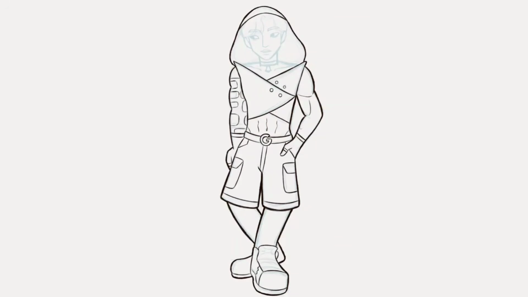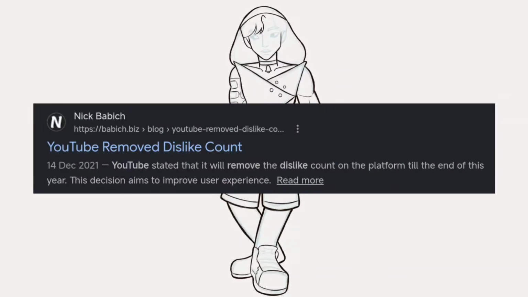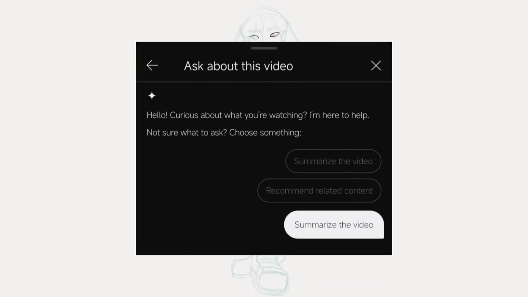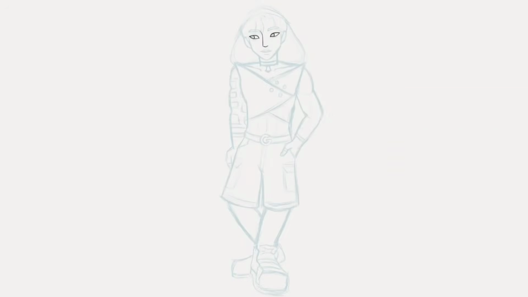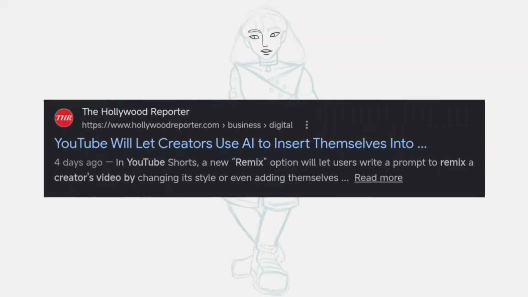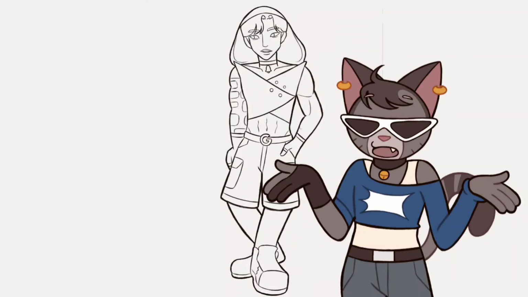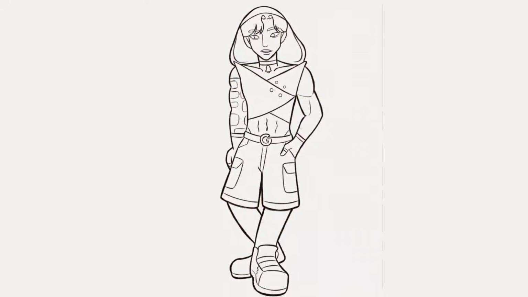It definitely has a lot of problems though, both towards the viewers and the creators. They take away features that are important and create features that literally no one uses, like the AI features. YouTube is very obsessed with AI. But at this point, every company is obsessed with AI. They all want to implement AI in their product somehow. So let's take a look at the final design.